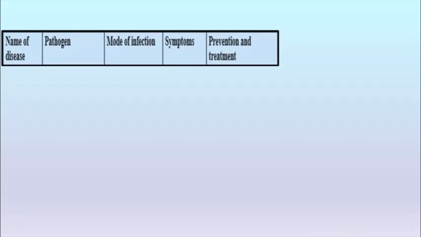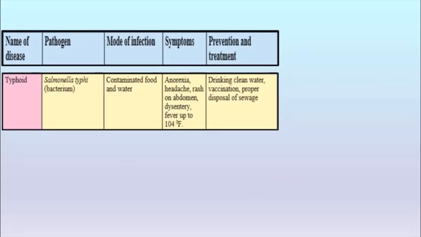Next disease is typhoid. Now, typhoid is caused by a bacterium called Salmonella typhi. Now, how do we get this disease? It is through contaminated food and water. Now, children, you all must have observed that most of the diseases are caused by contaminated food and water. So, it is very important for us to consume proper food and also drink clean water. What are the symptoms of typhoid? A person suffering from typhoid may suffer from anorexia, that is loss of appetite.